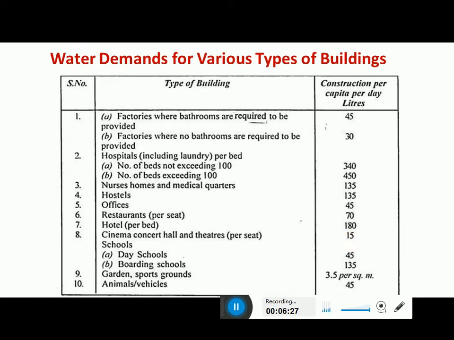Day schools, it is 45 LPCD. Boarding schools, 135 LPCD. Garden, sports, grounds, it is 3.5 per square meter. Animals or vehicles, it is 45 LPCD.